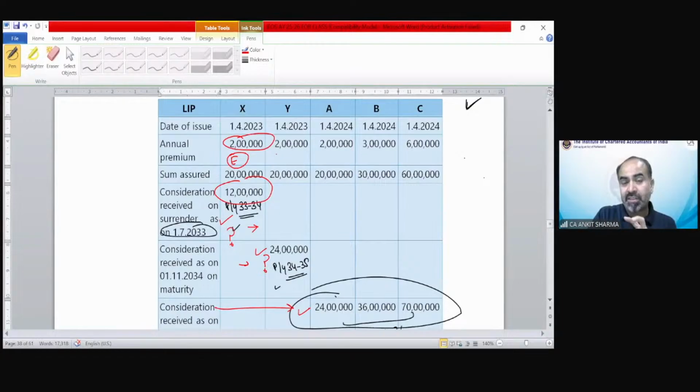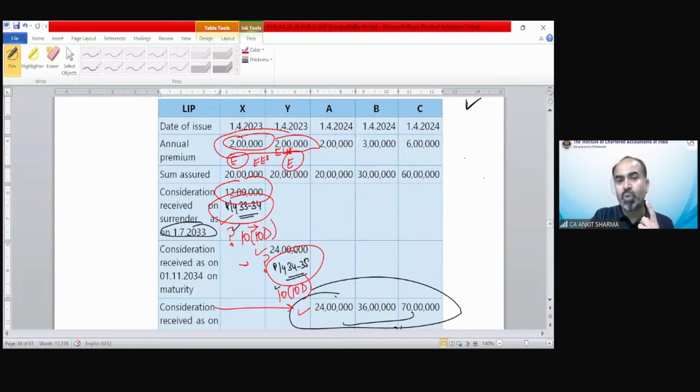In Y's case, this is an eligible LIP and this is our triple E LIP, so the total is 4 lakh rupees. So Y is also going to be exempted under section 10(10D) in the previous year 34-35. So 10(10D) is applicable for X, and 10(10D) has been applicable for Y also. But now the limit remaining is only 1 lakh, because 2 lakh and 2 lakh, 4 lakh, has been exhausted. So for the purpose of A, B or C, you can see C is exceeding 5 lakhs, so that is going to be always taxable.